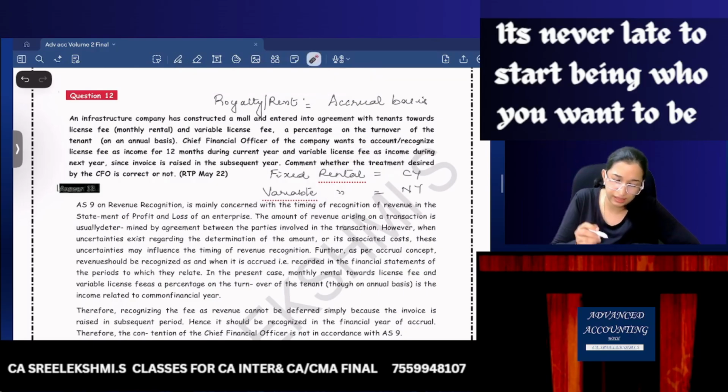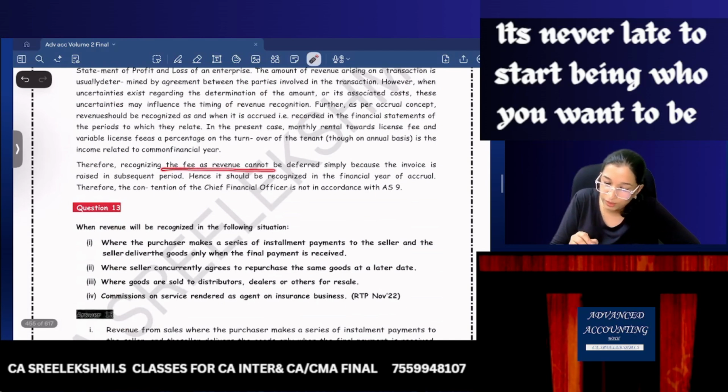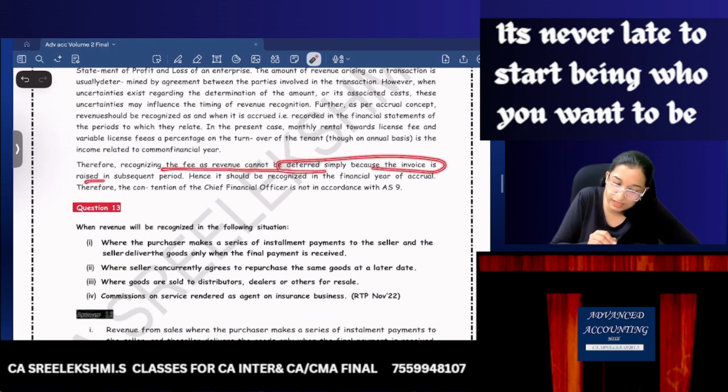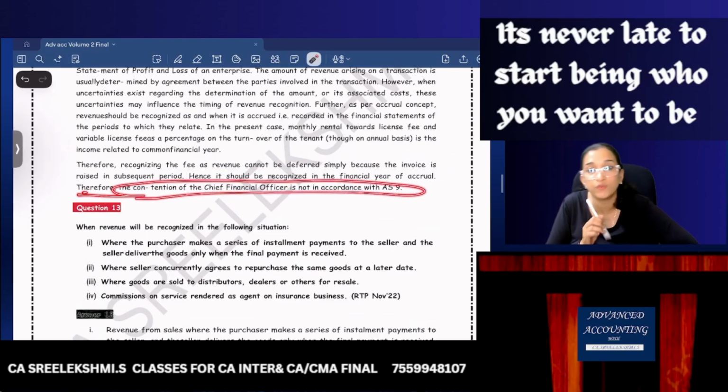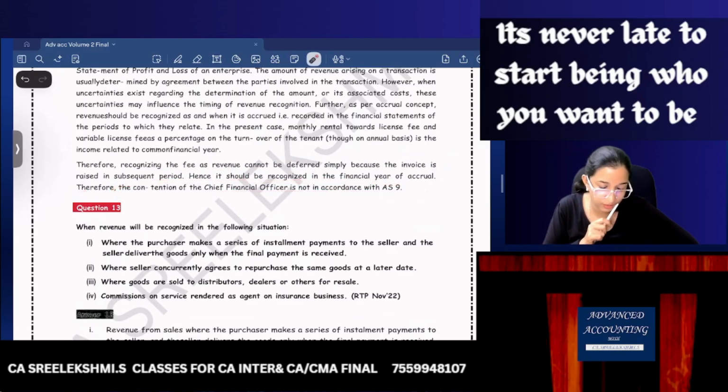So what is given? Just read. AS 9 revenue recognition is concerned with the timing of recognition of revenue. The amount of revenue arising on transactions is usually determined by agreement. Okay. However, uncertainties exist. Okay, fine. Further, as per accrual concept, revenue should be recognized as and when it is accrued. Fine. Therefore, recognizing the fee as revenue cannot be deferred simply because the invoice is raised in the subsequent period. Hence, it should be recognized in the financial year on accrual. Therefore, the contention of the CFO is not in accordance with AS 9. Okay.